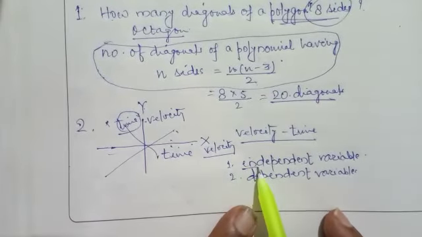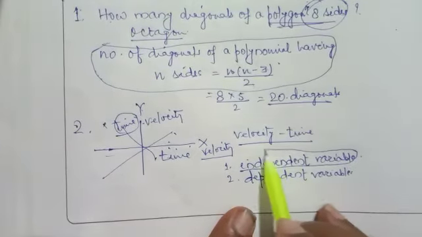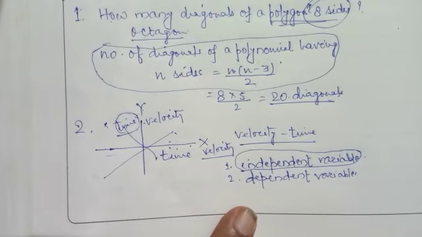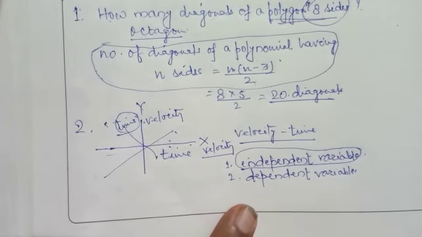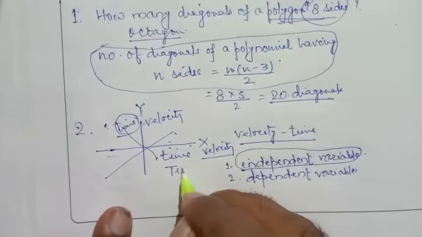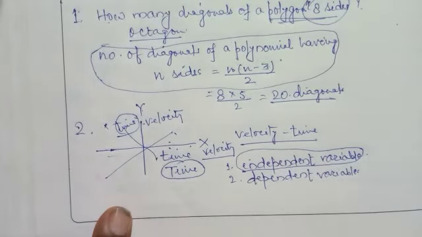Independent variables, see, the variable which has only independent values, means which does not depend on any other term, that is called independent variable. Means time is one of the independent variables.